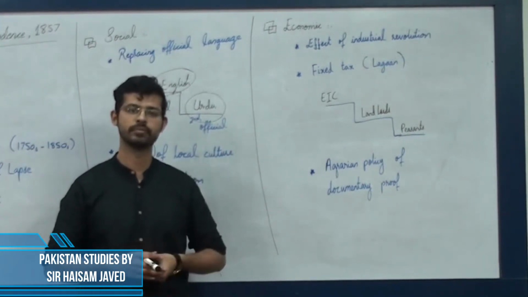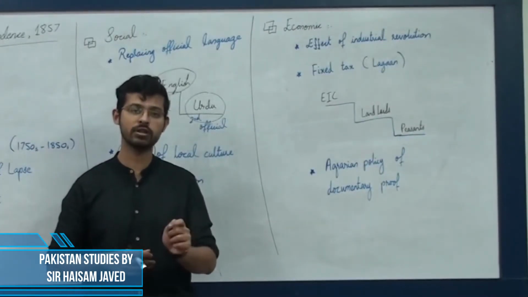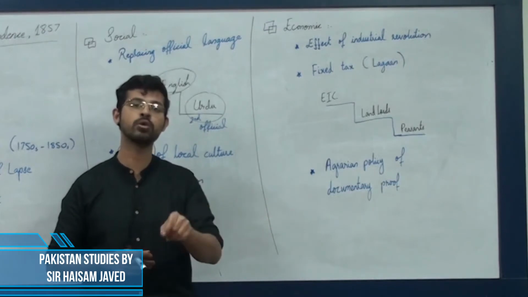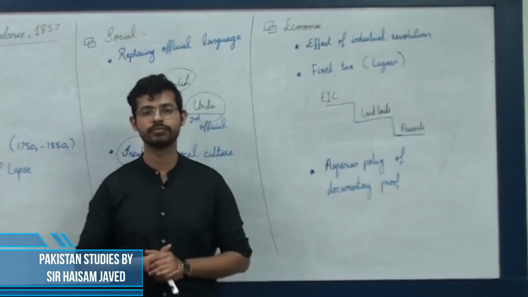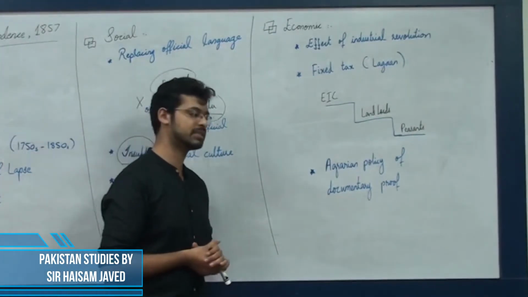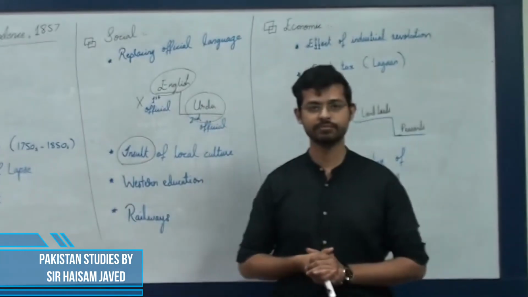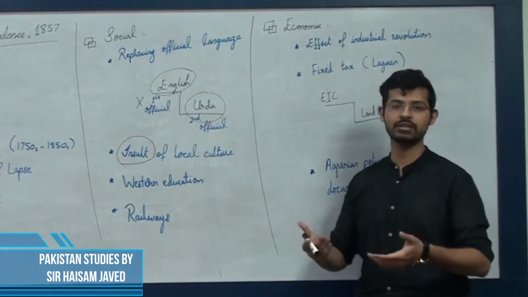What's the problem? The problem is that the Indians were starting to prefer the British made goods over their own made goods, hence damaging their own economy. So because of this, many local businessmen started to lose their jobs. Many businesses were closed because the local goods were not being sold.